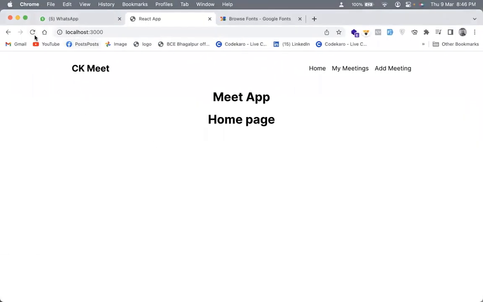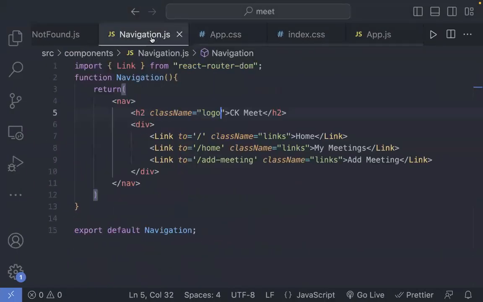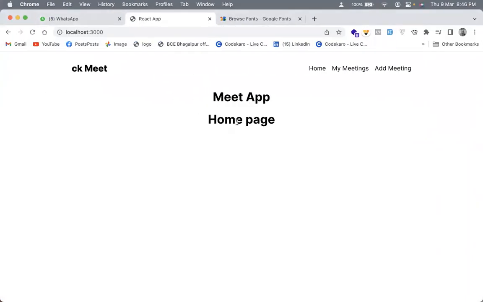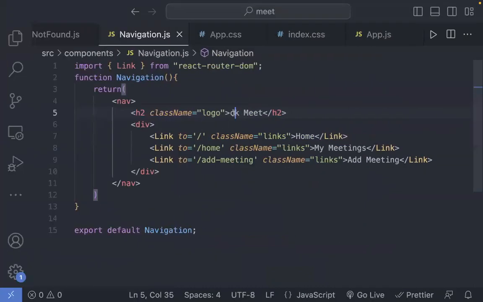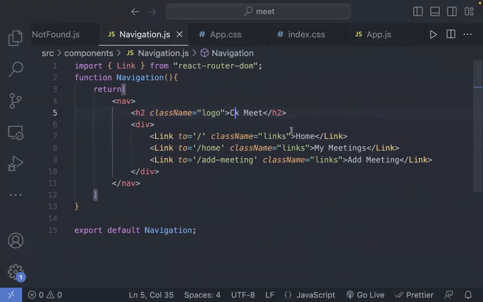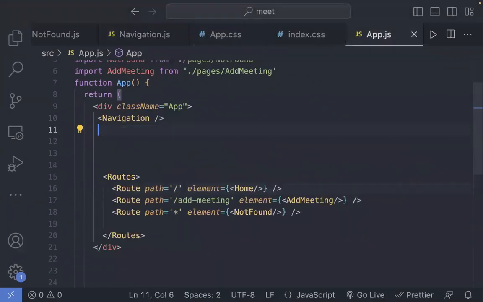And if we see this, okay, this is what we can see now. Okay, this is what we have. I will also remove this from here. Okay, all of this is done.